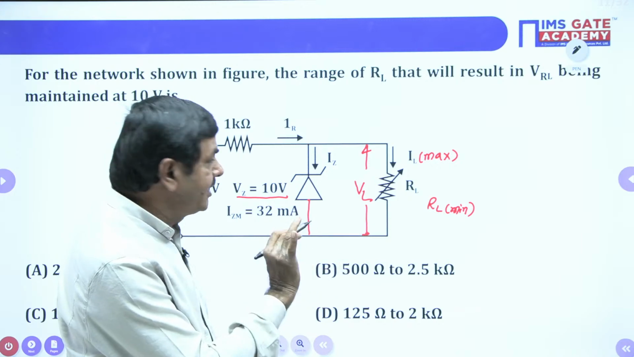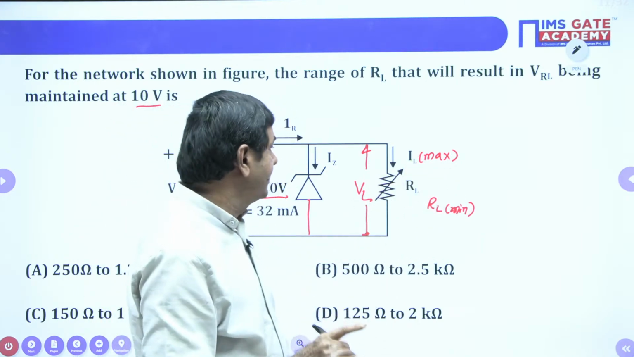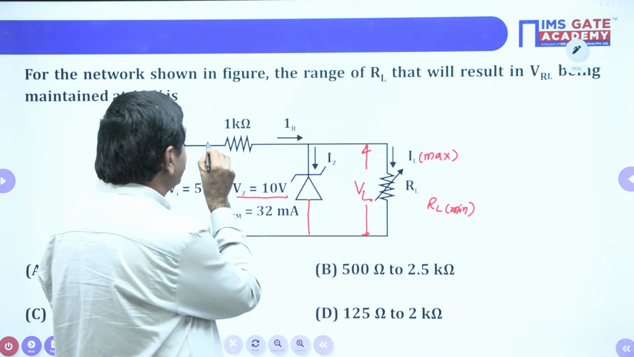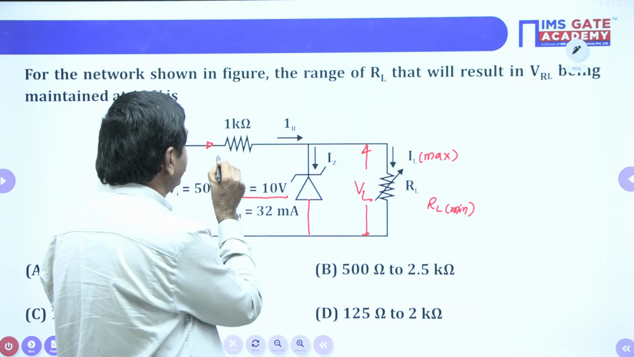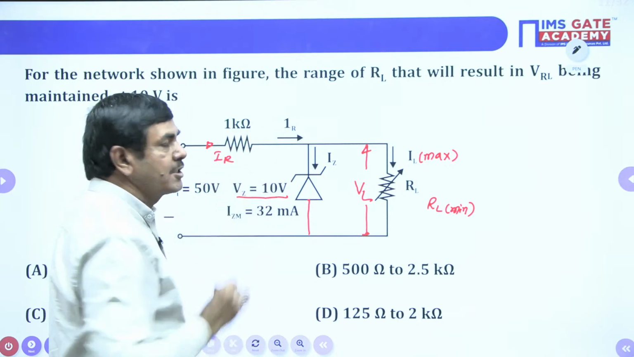Initially I am giving here now: RL minimum means IL must be maximum required. Next point. Here, this current I wish to take as IR. Okay, we can put I suffix R. Across this resistance, this IR is passing.